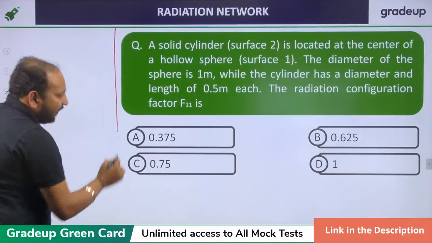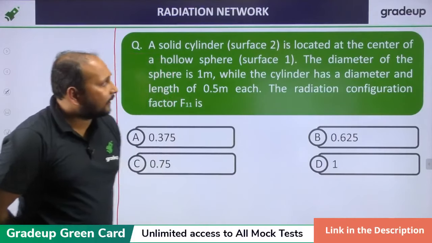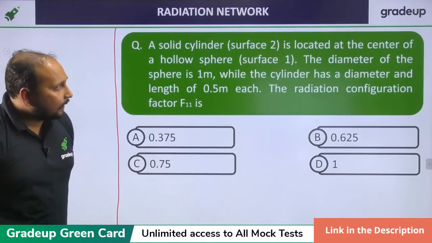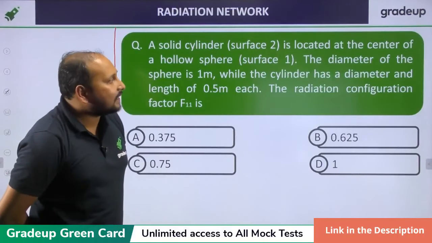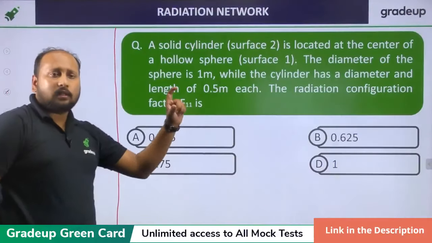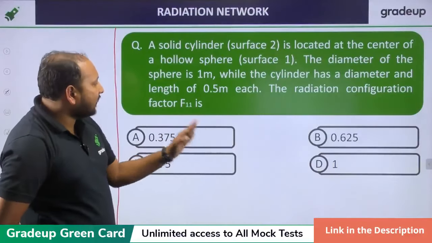Now this question is from shape factor. A solid cylinder, surface 2, is located at the center of a hollow sphere. The diameter of the sphere is 1 meter, while the cylinder has a diameter and length, both equal, which is 0.5 meter. So what they're asking is, what is F11?